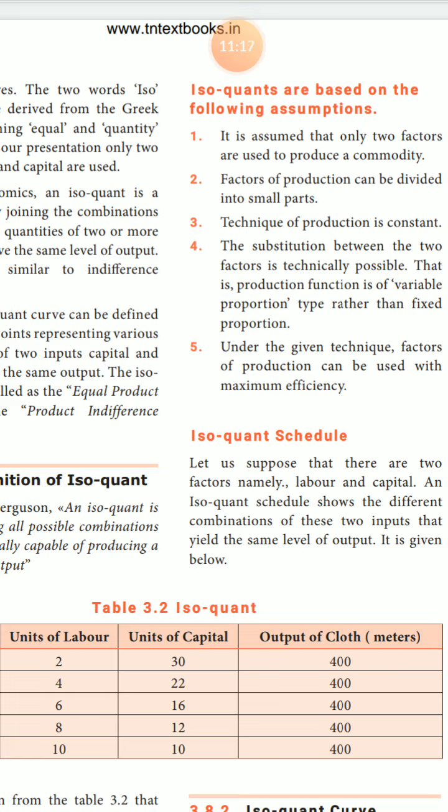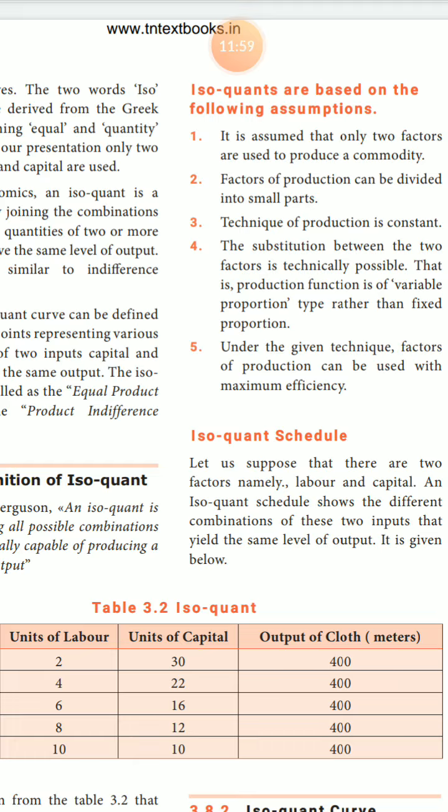Substitution means, suppose coffee powder is not available in the shop, then you change your want to tea. Suppose tea powder is not available in the shop, then you drink milk. If that is not available, the substitute good is tea or coffee. Under the given techniques, a factor of production can be used with the maximum efficiency.